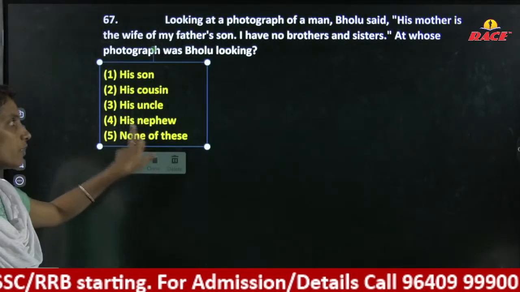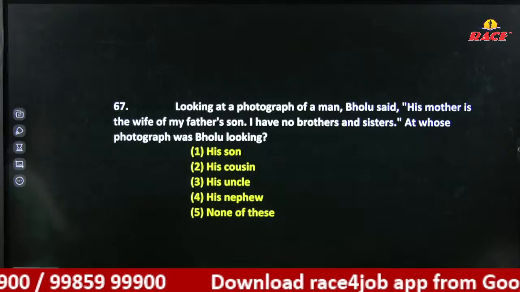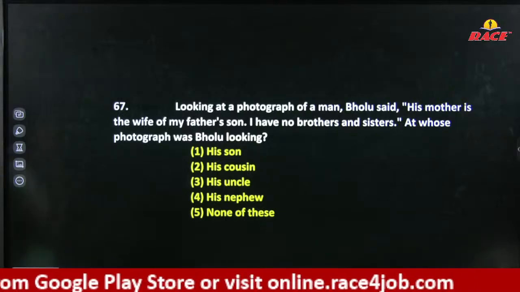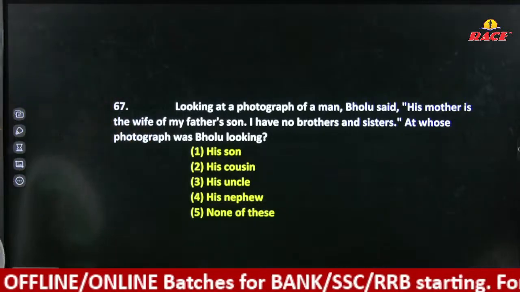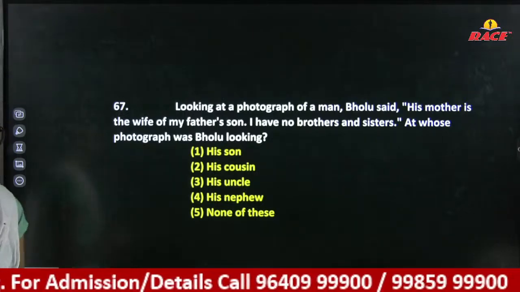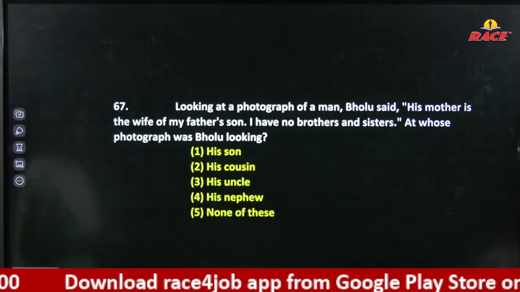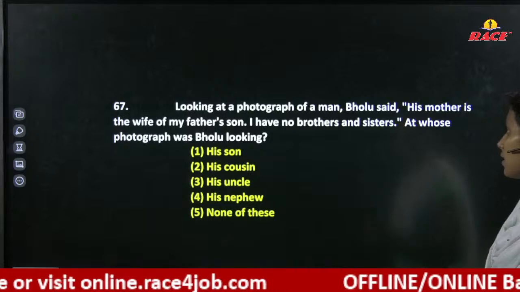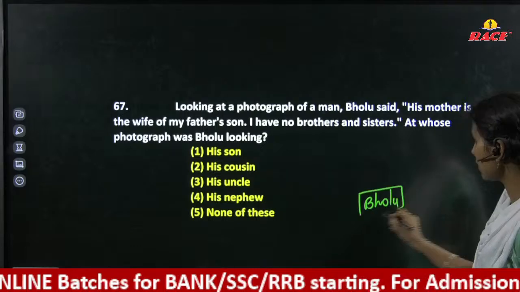Here we have a question from blood relations. Try to solve. Yes Veera, it is option 3. Looking at a photograph of a man, Bolu said, his mother is the wife of my father's son. I have no brothers and sisters. At whose photograph was Bolu looking? Here we have the information. Bolu is the one speaking. Bolu is a male person.